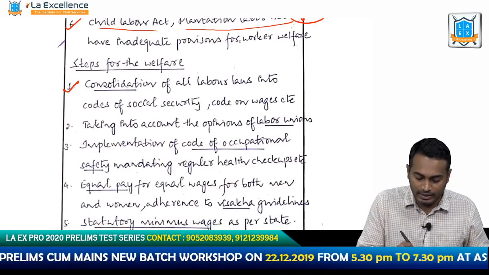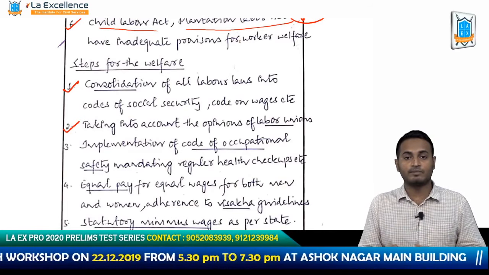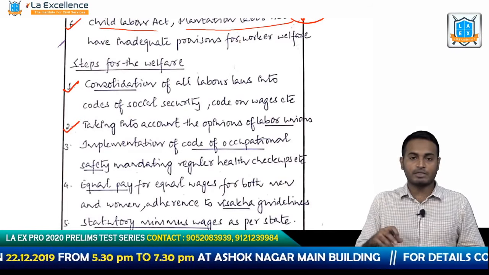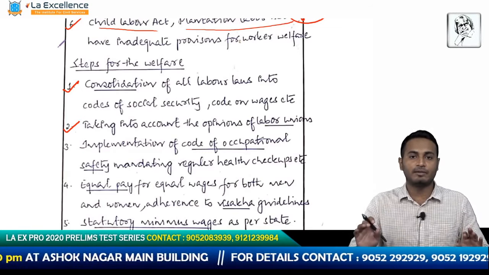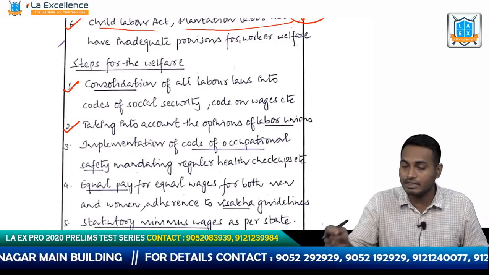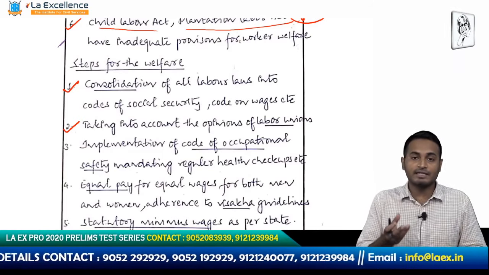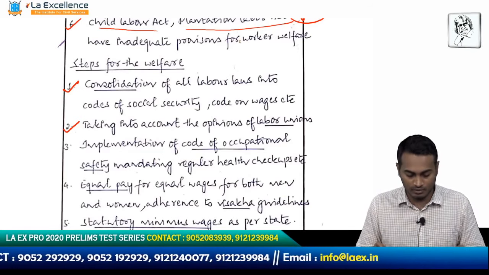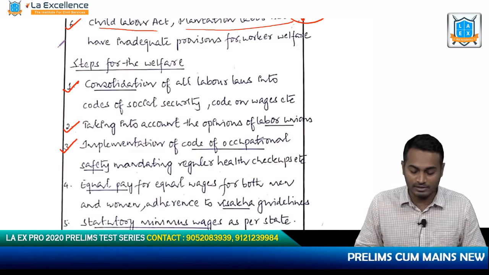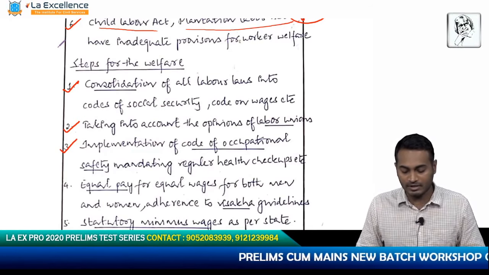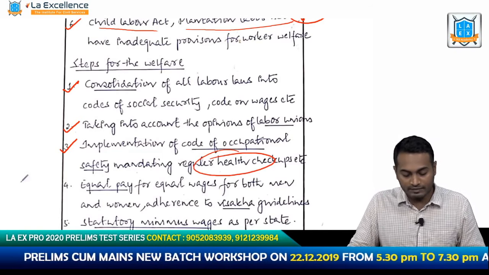Okay, taking into account the opinions of labor unions. So basically he is trying to say that it has to be a two-way communication. Bottom up approach has to be used instead of using a top down approach of just legislating and trying to implement it. Take into account also the needs of trade unions, also the needs of labor unions, in order to democratize the provisions of the acts. Okay, that is what he is saying. And then he is moving to talking about occupational safety, implementation of code of occupational safety, mandating regular health checkups and so on. So far I've seen good points.